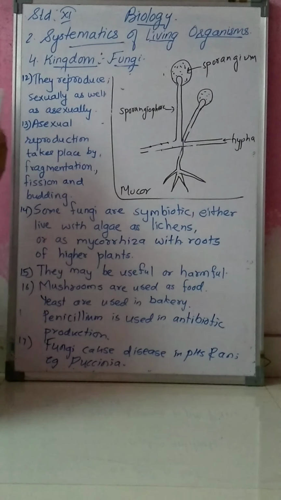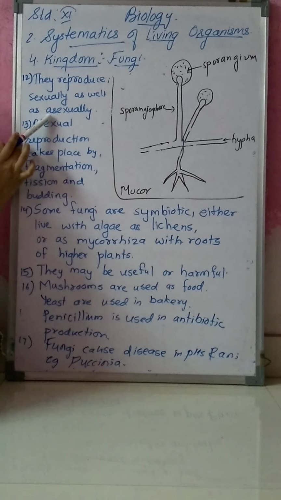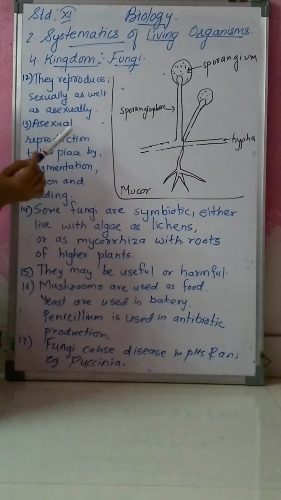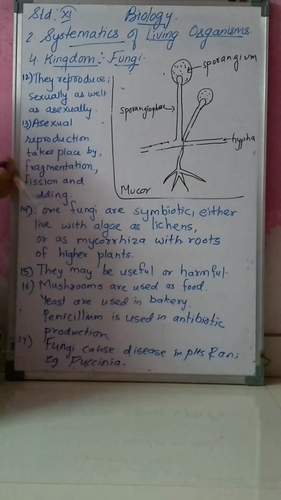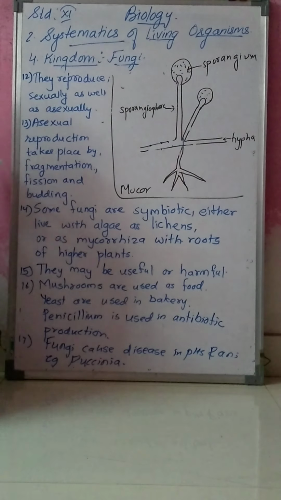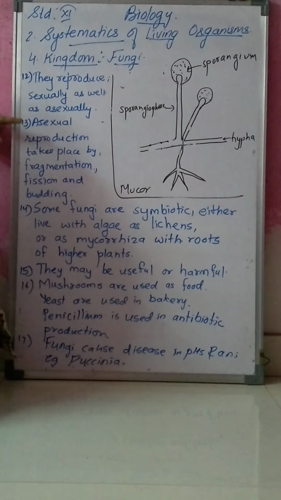Then if we look at reproduction in fungi, reproduction may be sexual or asexual, meaning they reproduce sexually as well as asexually. Sexual reproduction always takes place with the help of gametes, that is, a male gamete unites with a female gamete to form a zygote.